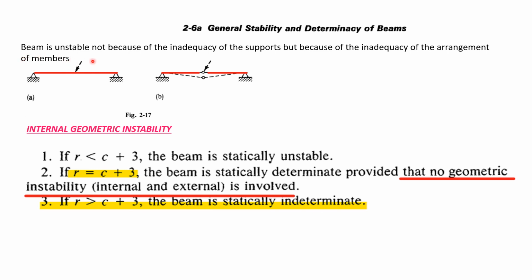Here you see the beam is unstable not because of the inadequacy of the supports but because of the inadequacy of the arrangement of members. This is internal geometric stability. If the number of reactions is less than condition plus 3, that is statically unstable. If the number of reactions equals condition plus the static equilibrium equations, then the beam is statically determinate, provided that no geometric instability, internal or external, is involved. If R is greater than C plus 3, the beam is statically indeterminate.